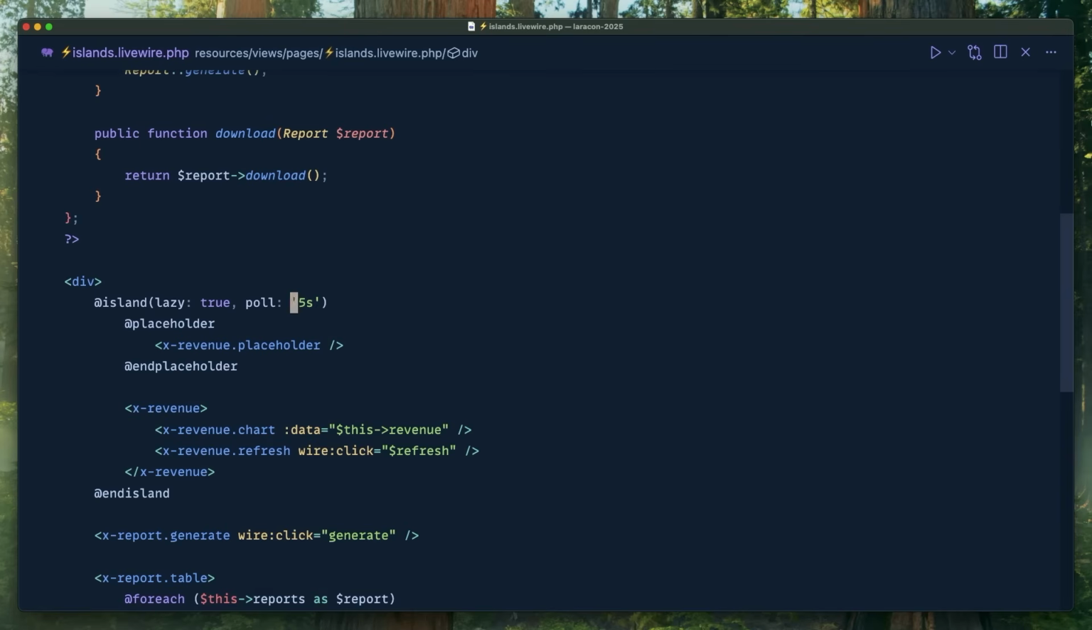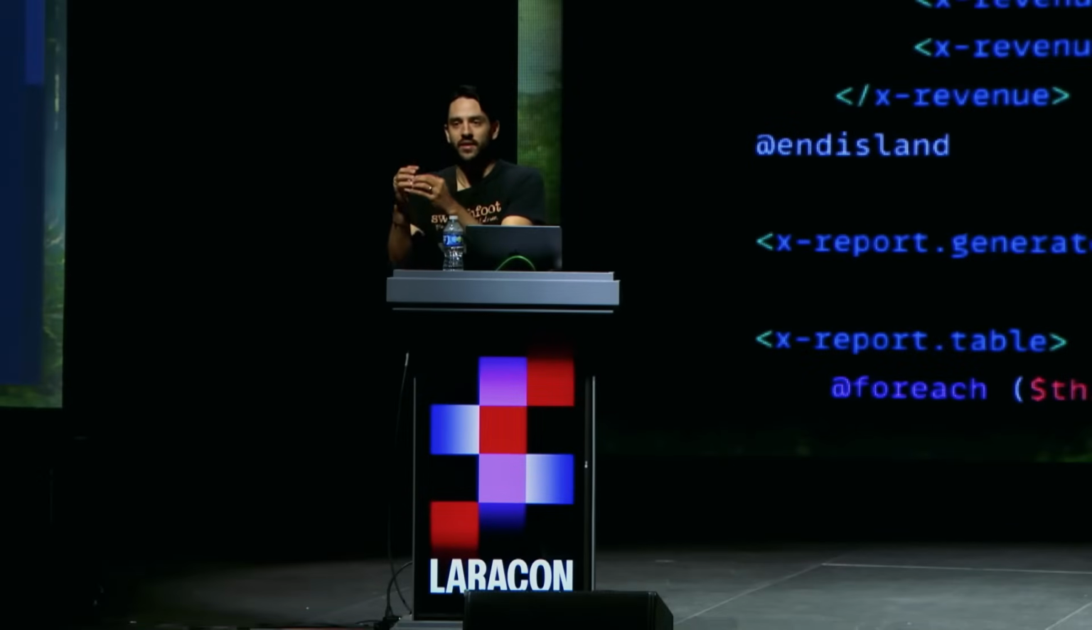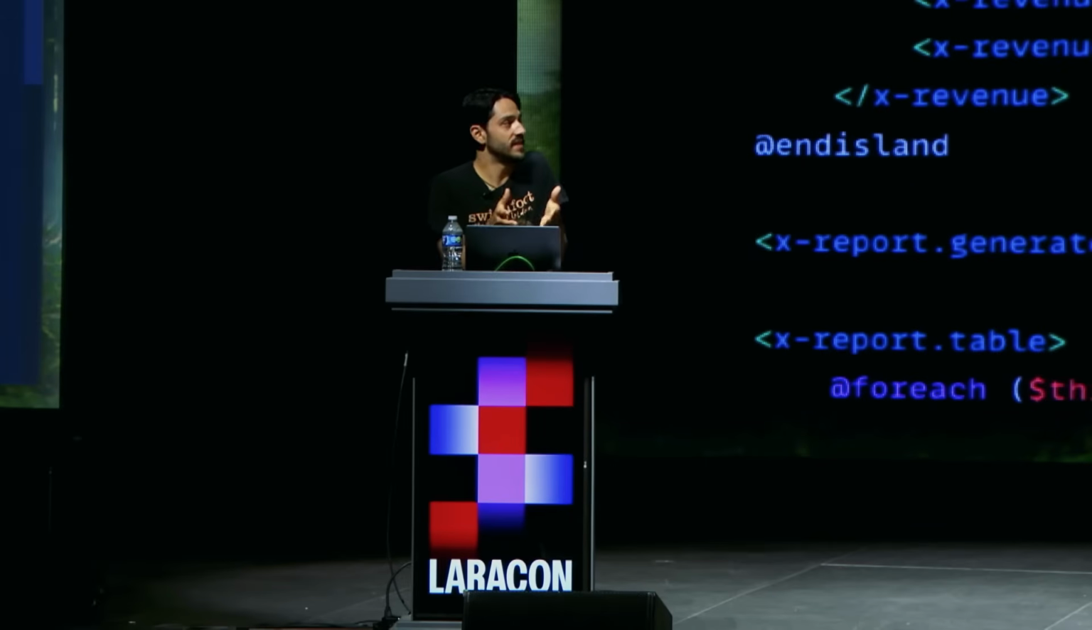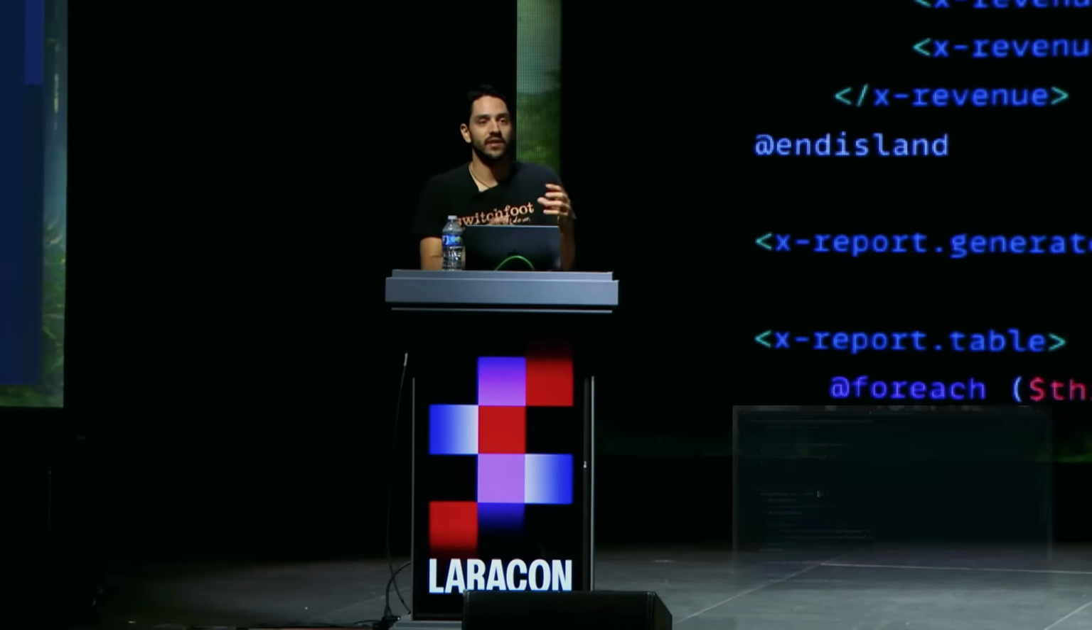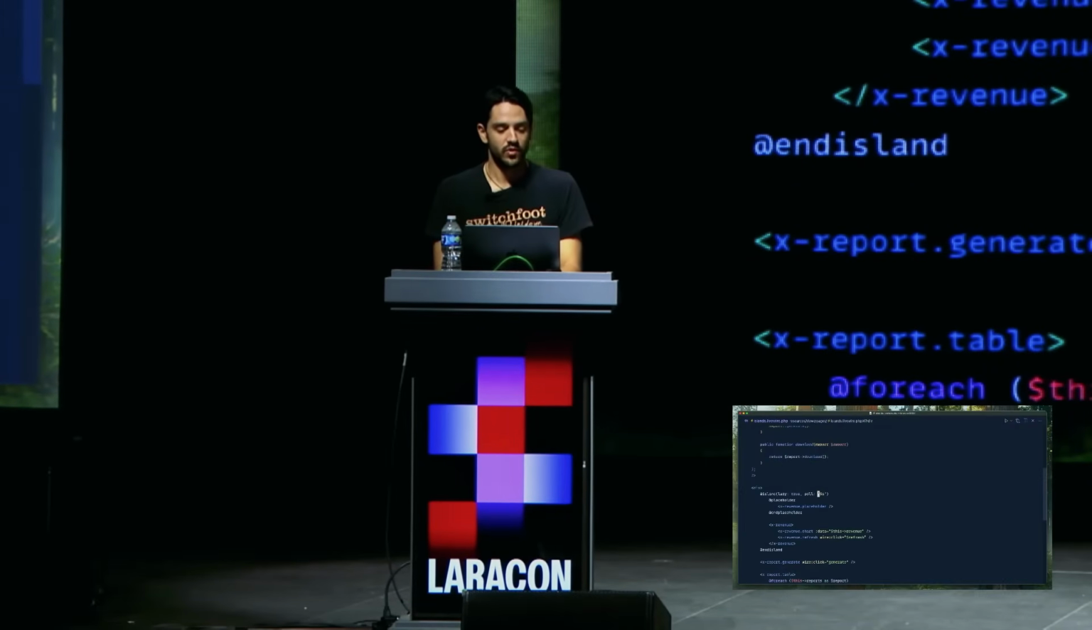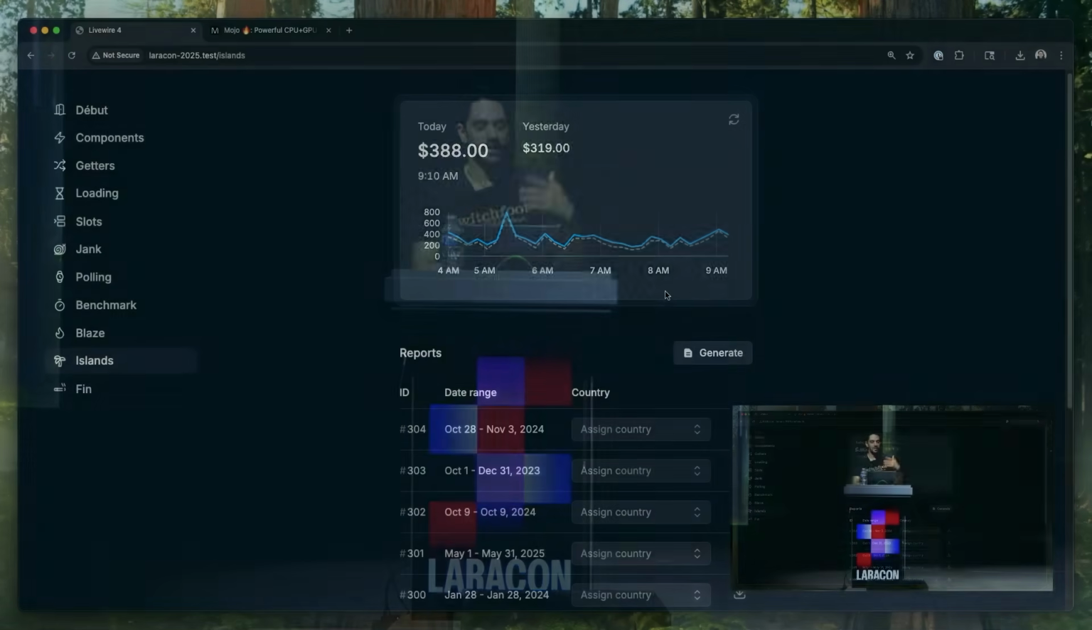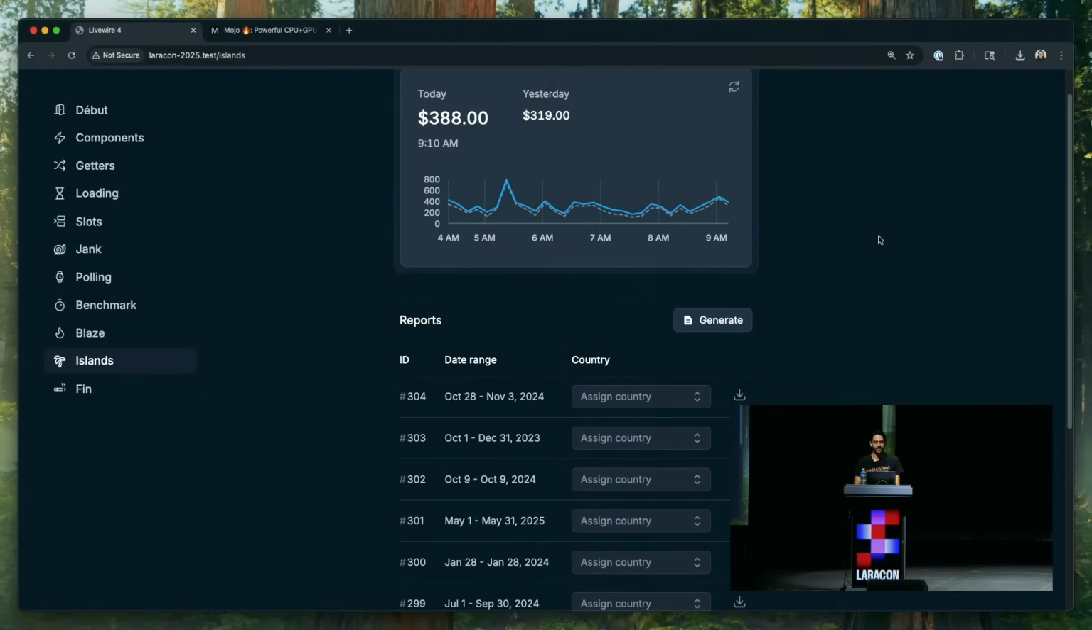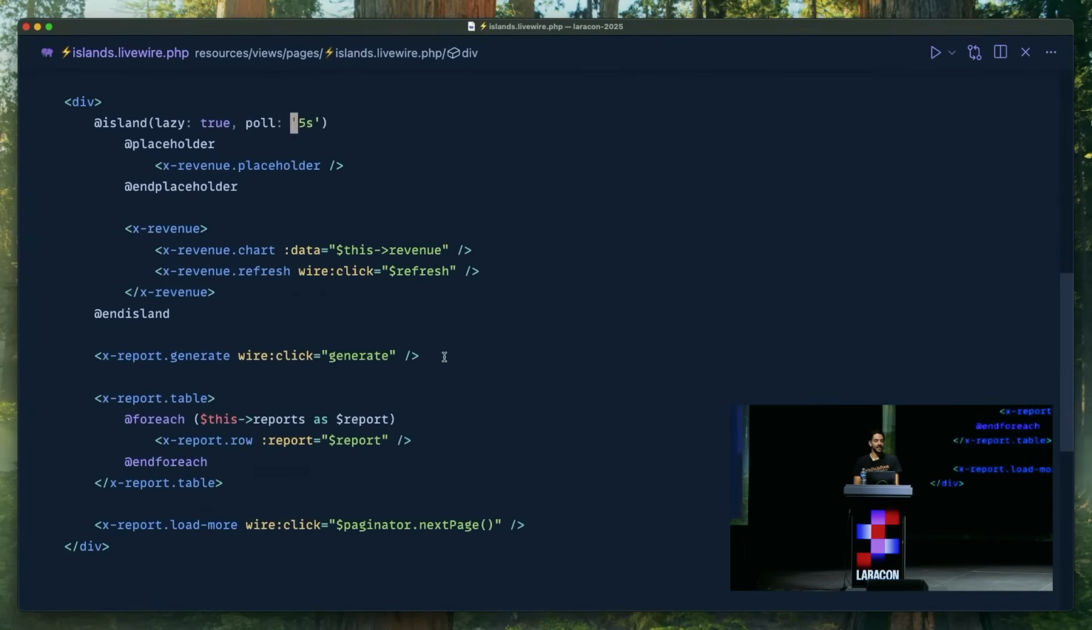Come on. But I was taking notes the whole time, and one of the things that they thought you could do is put wire poll on a single element, and it would somehow just re-poll that element, and that's really not how it works, but now this is that. You can poll an island, and it will only poll itself. So we'll just add some polling in there so that we're maxing it out here. Okay, so that's islands in a nutshell.